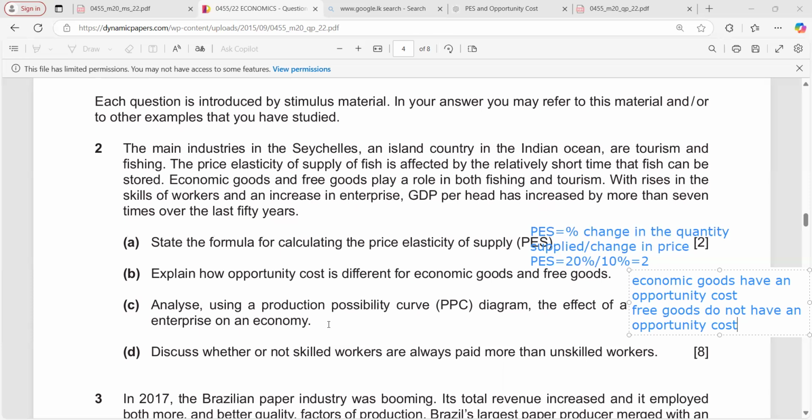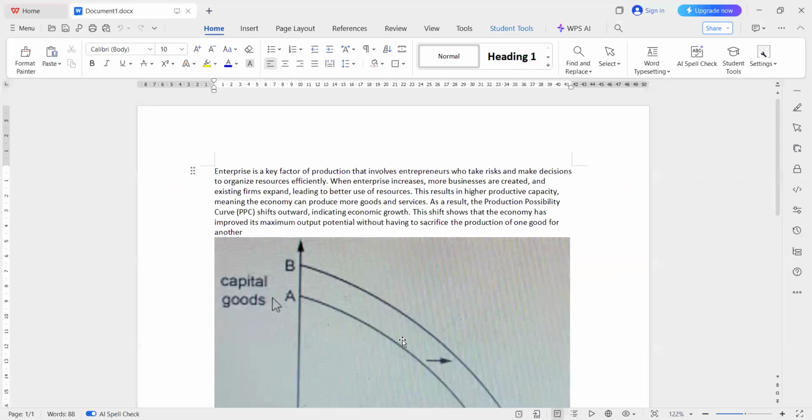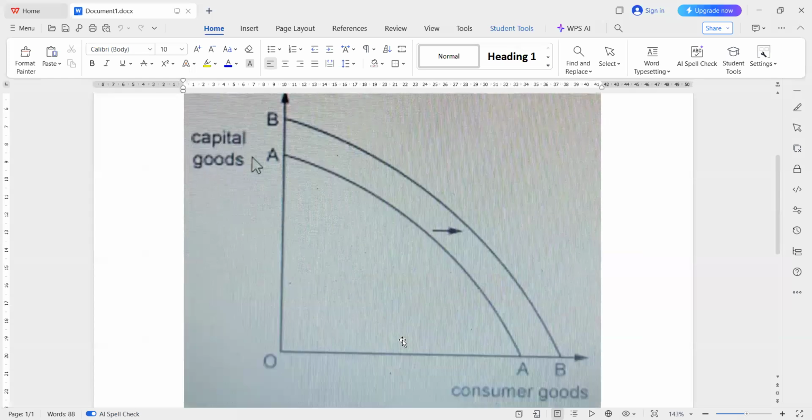And the next question is: analyze using a production possibility curve, or PPC diagram, the effect of an increase in enterprise on an economy. So here you have to draw this kind of graph, a PPC curve.